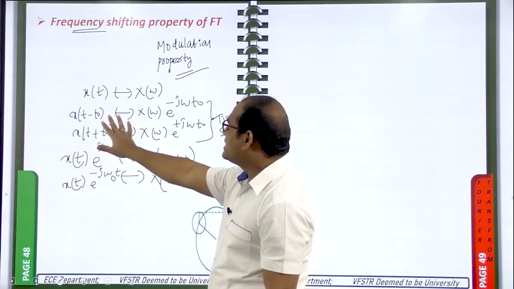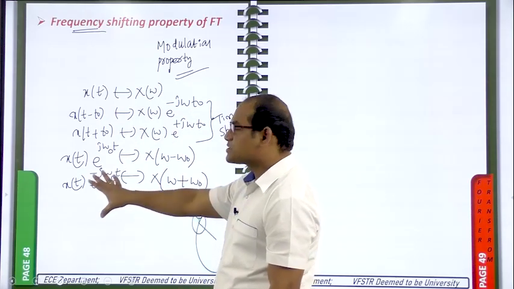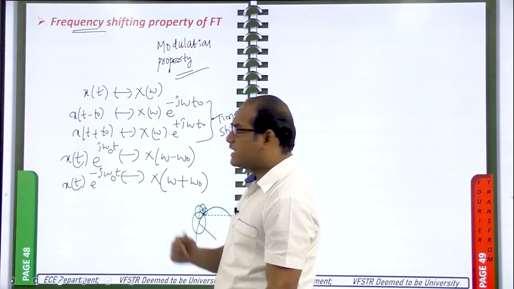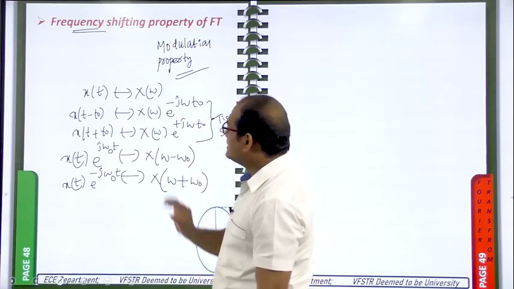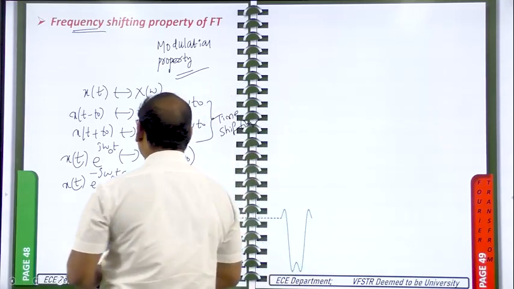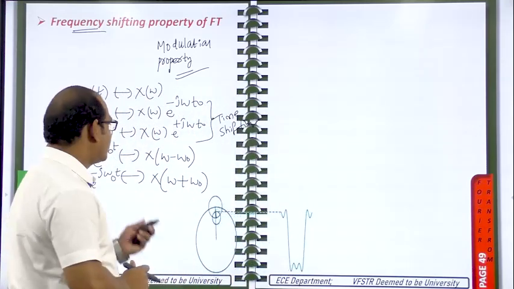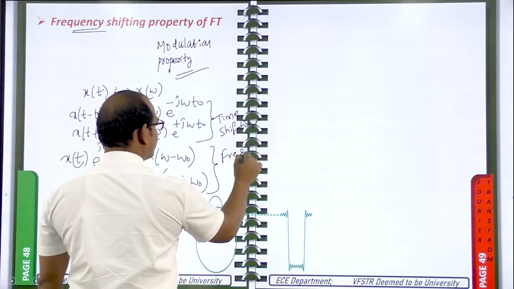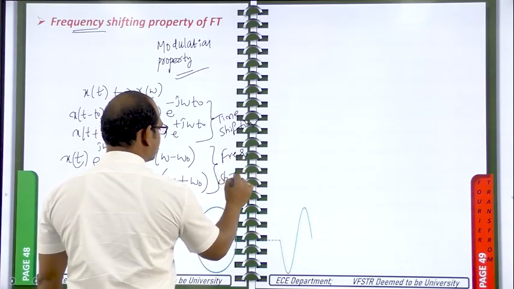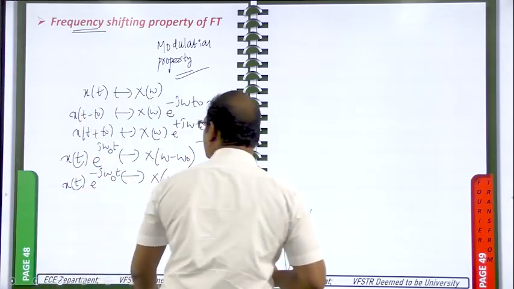So the shifting properties have exponentials with opposite signs: in one case shifting means the opposite sign, and in the other the same sign. You have to understand these shifting properties very carefully. Practice several times and it will be easy for you. Now we will see the proof for frequency shifting.